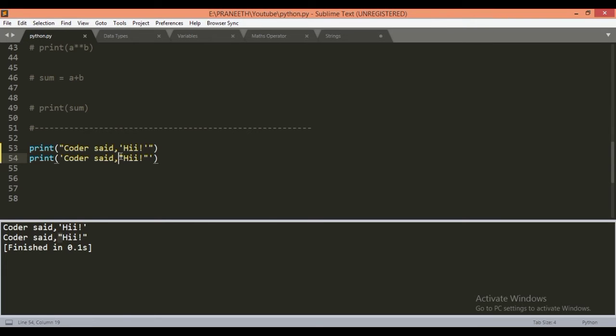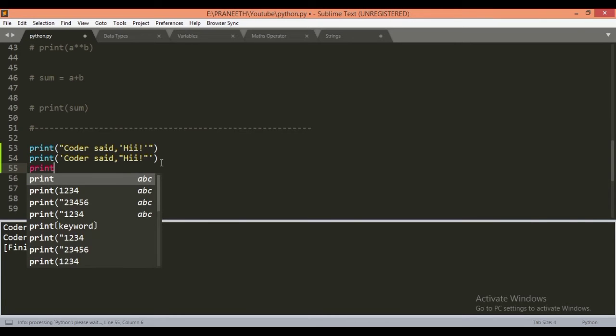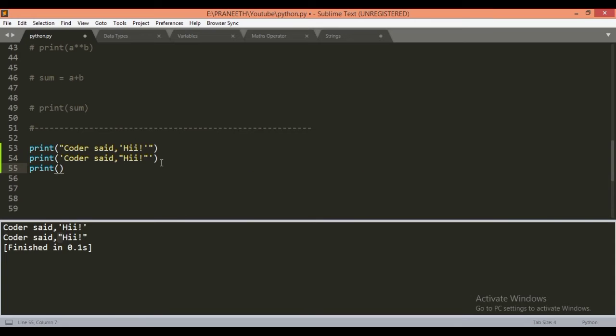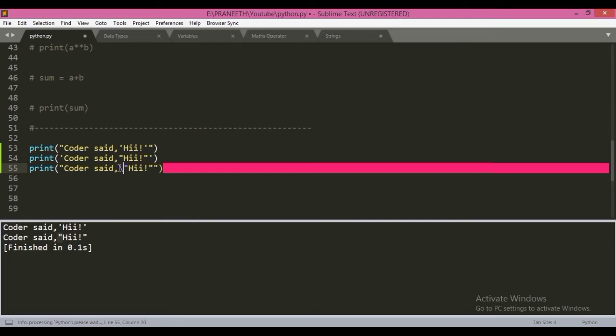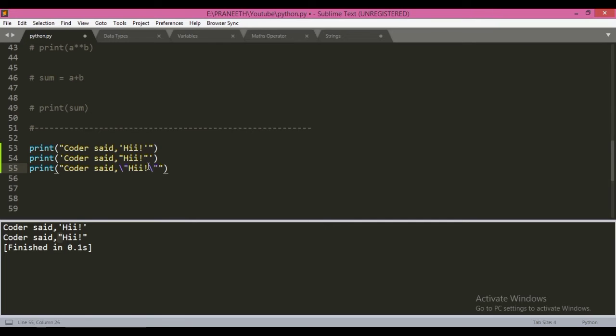So we can invert this, or we can use the previous approach with the trailing backslash before the double quotes. We will get the same output both ways.